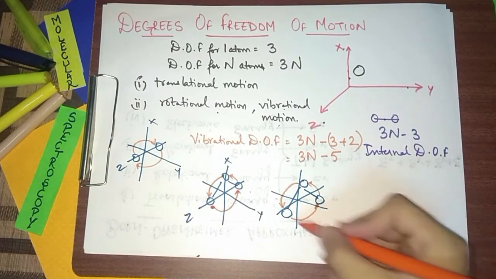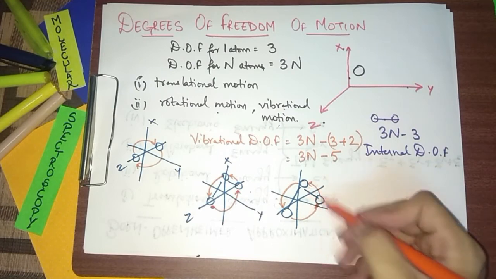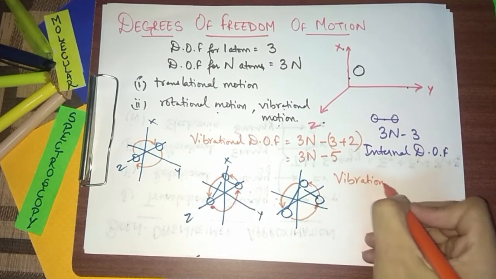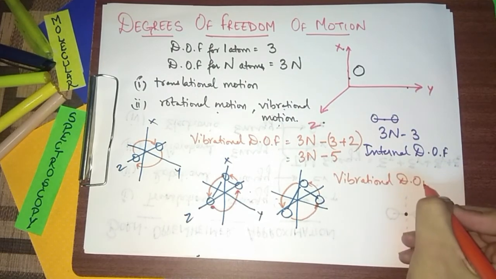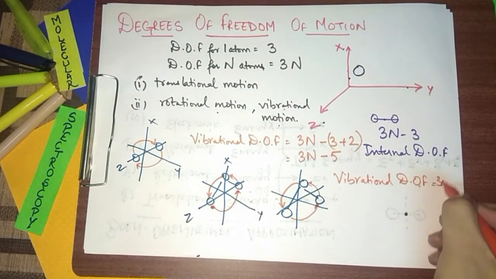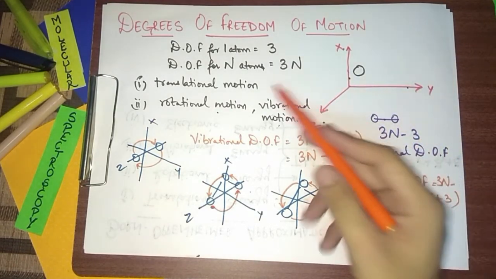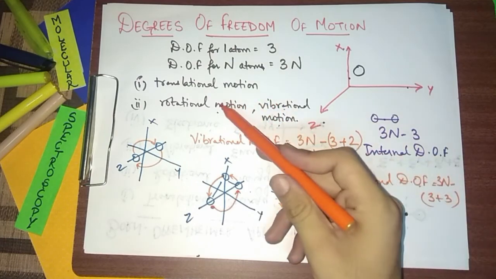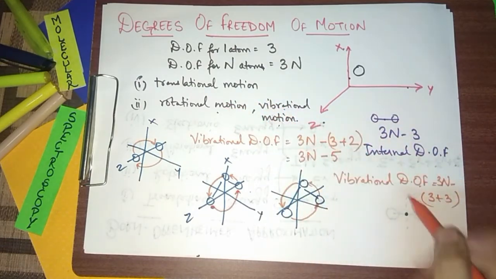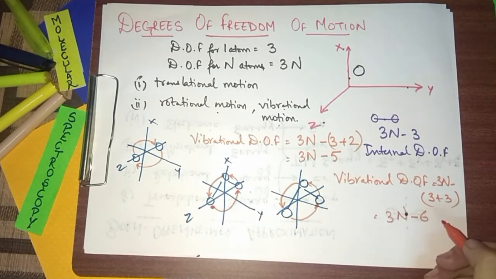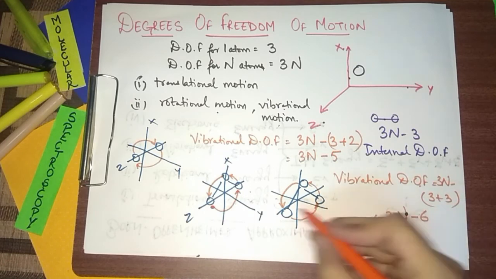So that is why for a non-linear molecule, the vibrational degrees of freedom for a non-linear molecule is 3n minus 3 plus 3, means 3 are from the translational motion and 3 are from the rotational motion. Remaining are the vibrational. So that will be 3n minus 6. So here we have the complete degrees of freedom for the non-linear molecule.